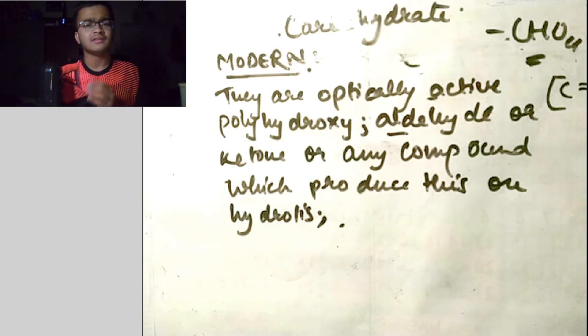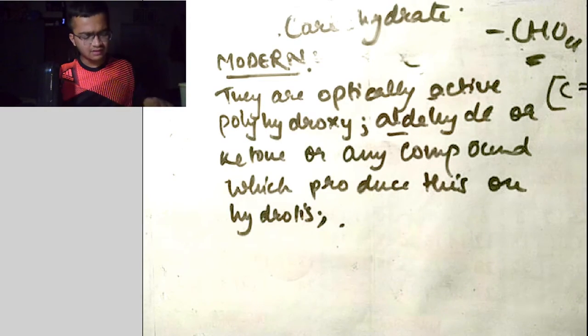Optically active means they can rotate the plane of polarized light in different directions depending upon their properties. Polyhydroxy means many OH groups are present. Aldehyde means the CHO group, or ketone, which is C double bonded to O. Or any compound which produces this on hydrolysis, that means the derivative of aldehyde or ketone.